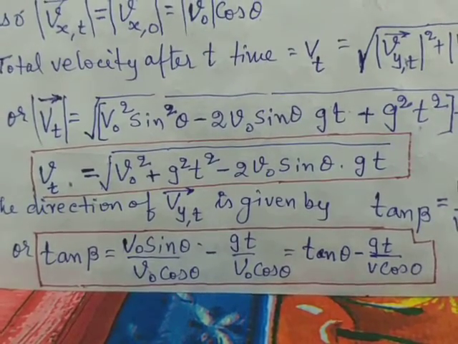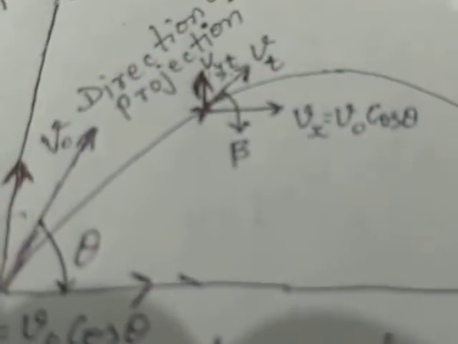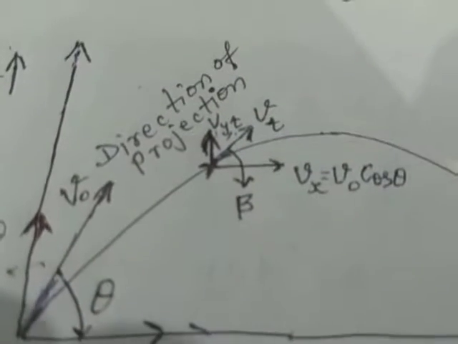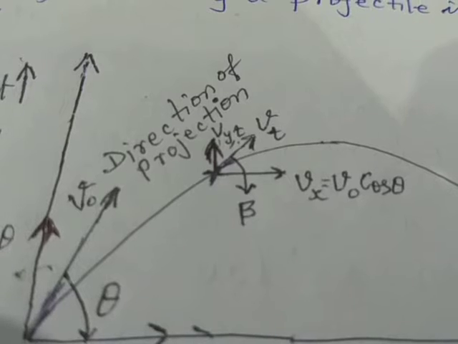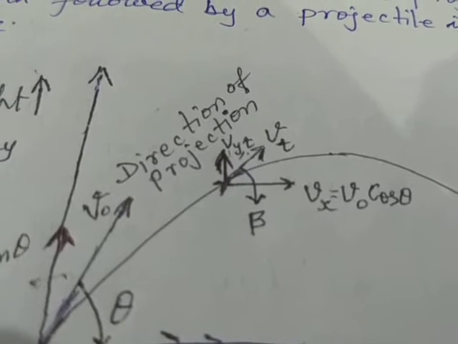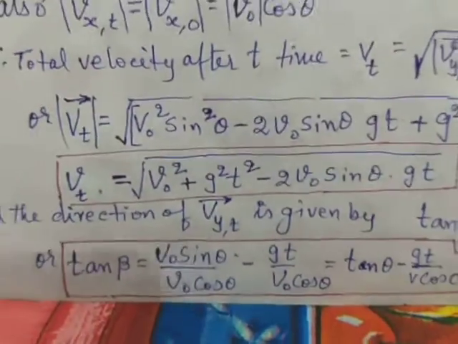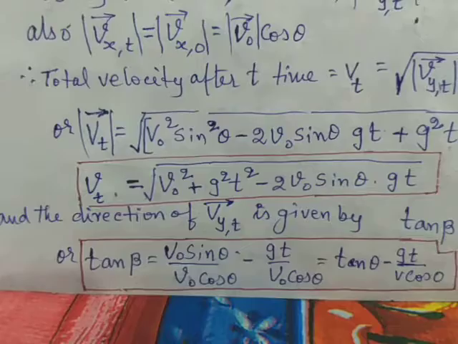Here we are assuming that the angle the final velocity is making with the horizontal is beta. Then tan beta is equal to perpendicular, that is vy,t, divided by horizontal, that is vx,t.